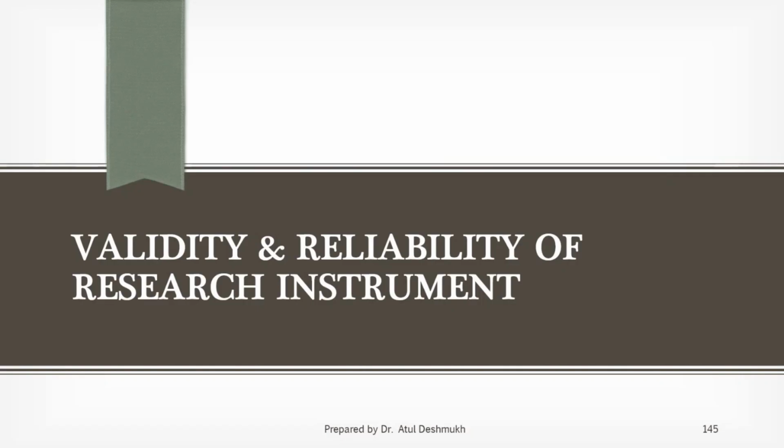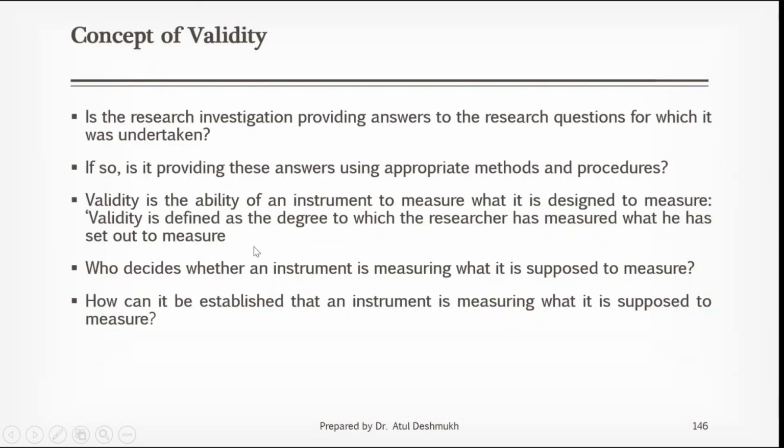The next topic is validity and reliability of research instrument. Now, what is validity? What is the concept of validity? Validity means accuracy. So something is accurate. If your research findings are accurate, if you are using one equipment and that equipment is consistently giving same results,